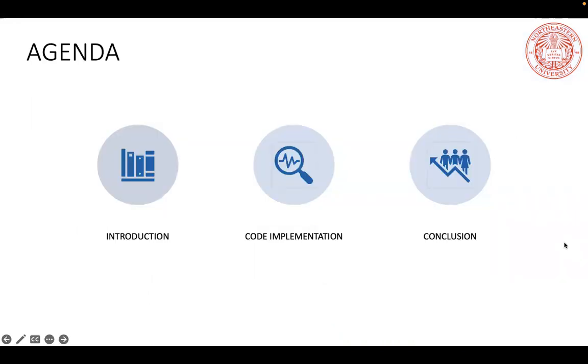As you can see, we've divided our presentation into three parts. The first one is the introduction, which includes the background and the purpose of the project. We will also give you a brief intro to the dataset we used. Then is code implementation, which consists of three parts: data process, model building, and model improvement. And the last part is the conclusion.